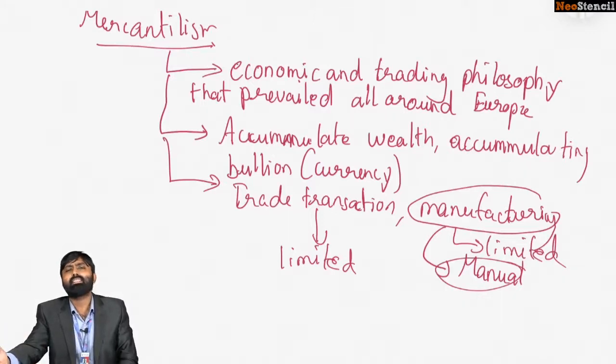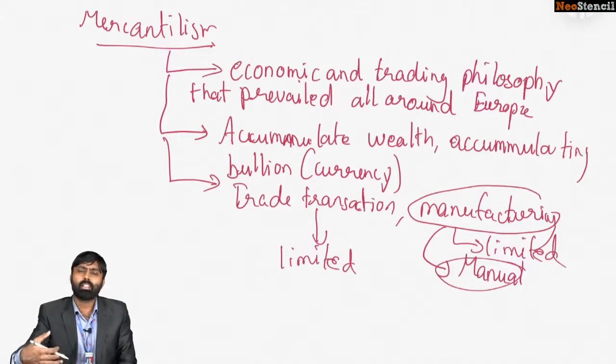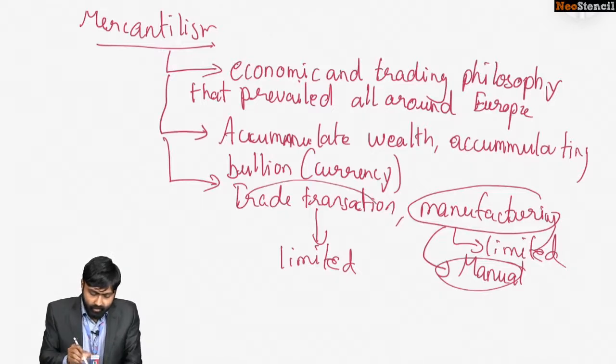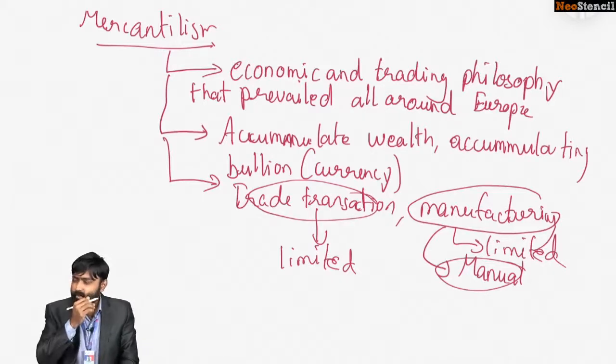What would happen to growth? Growth would slowly taper out, or it would not increase anymore. This is the kind of issue that the then traders and the early economists faced. They did not know what to do. So trade transaction was limited because manufacturing was limited.